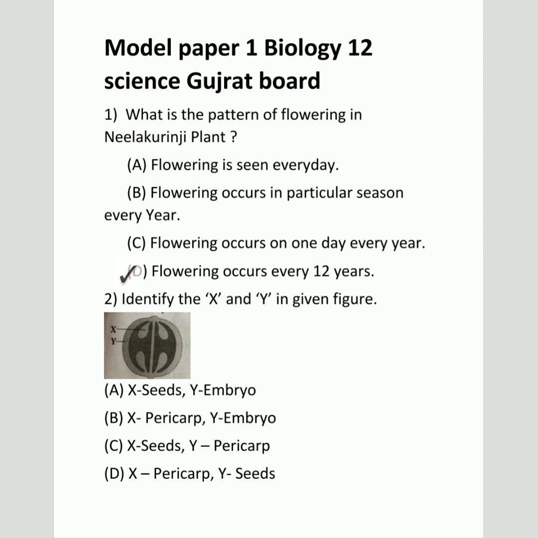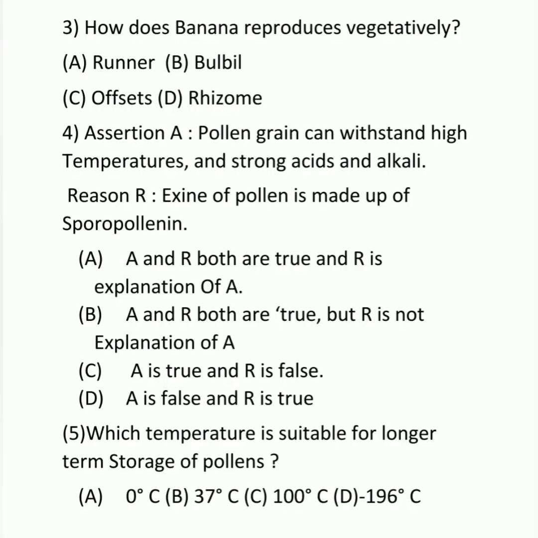Question number 2. Identify the X and Y in the given figure. So this is the figure of a fertilized ovary which is going to develop into a fruit. So here X is seed and Y is pericarp. Question number 3. How does banana reproduce vegetatively? Here, banana is a parthenocarpic fruit. It means it develops without fertilization and it is seedless. So here the answer is D, rhizome.